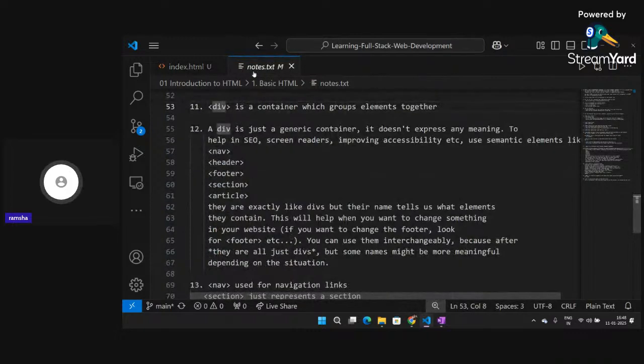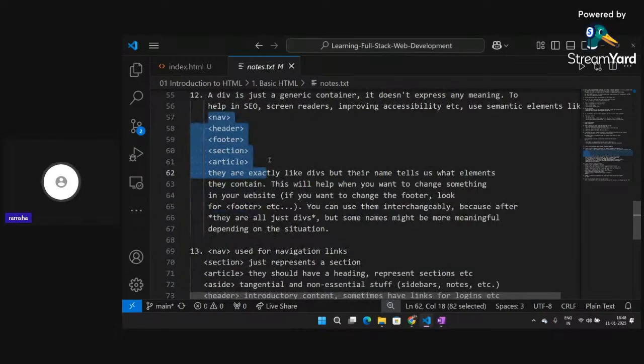Okay, so for helping in search and optimization, div have a lot of tags, right? So like div there are a lot of tags like nav, header, footer, section, article. You learn about all of these tags, you understand about all of these tags. They are similar to div. They are exactly like div, but their name exactly tells us what they are doing, right?